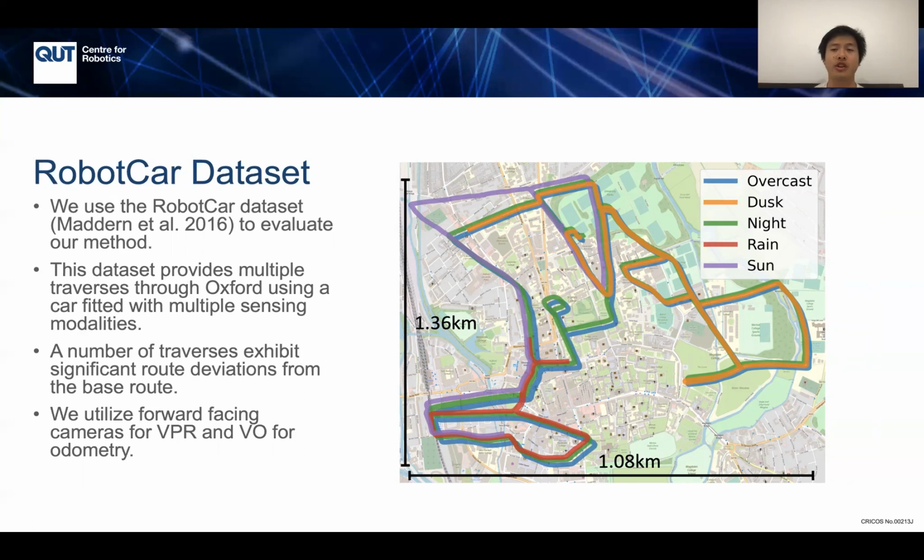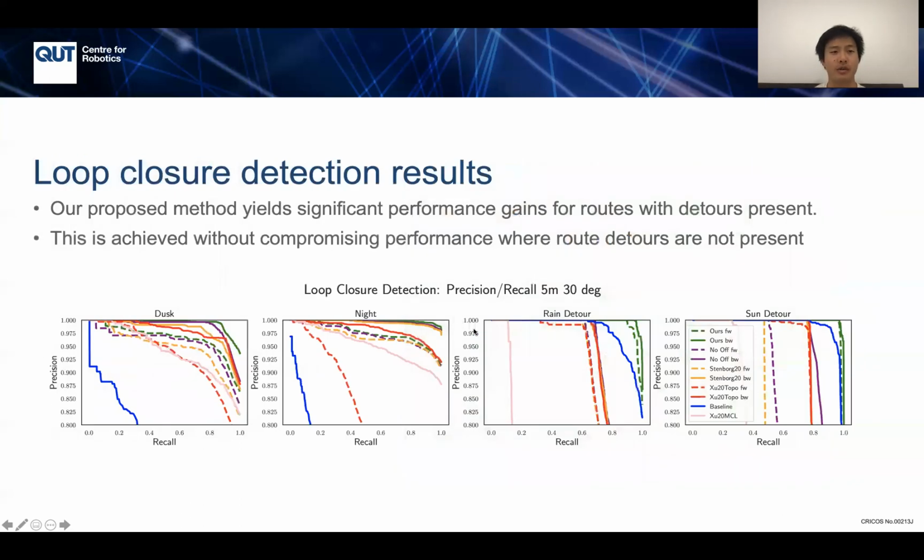What we really wanted to show here is that where no route deviations are present, our method still works. It doesn't compromise in performance. However, when route deviations are present, we show substantially improved performance. So here are some of the results. We use precision recall curves with a tolerance of 5 meters. If a query image infers that it's at a particular place, it's only correct if it's within 5 meters. So we have a very strong tolerance here.